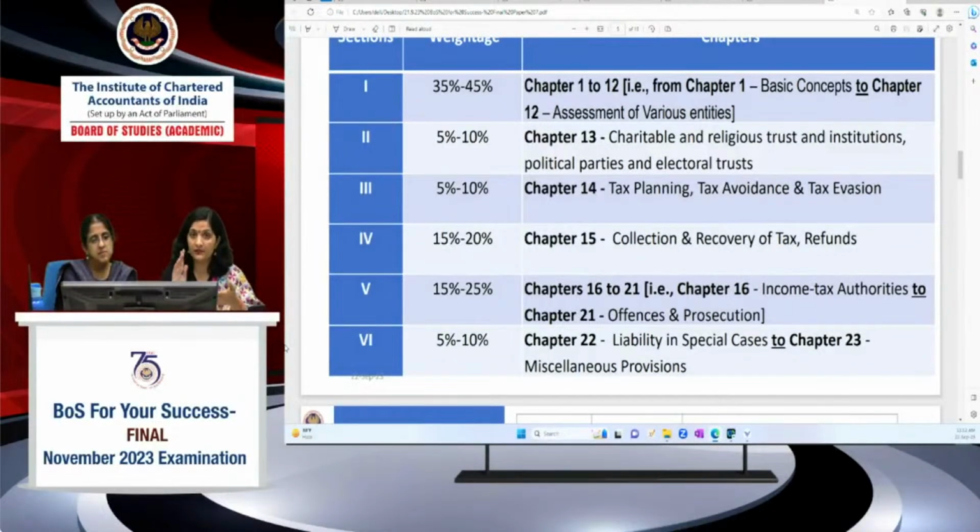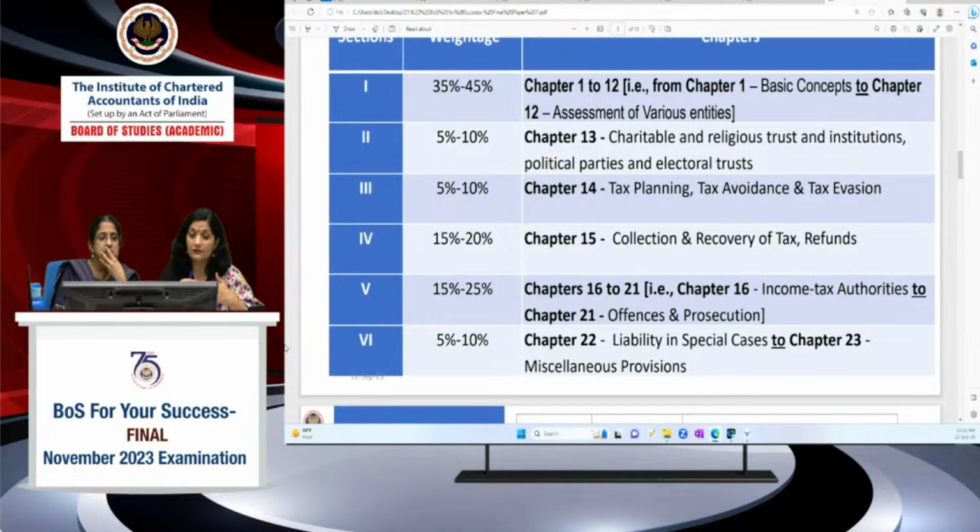So chapter 13 is only one chapter, and a question can come for 8 marks; generally it comes for 8 marks, or a 4 marks question. Many amendments are there. We are going to revise those amendments also with the help of one case scenario and one MCQ in this session. Then tax planning and tax avoidance, GAAR provisions are also there in this section. Generally a 4 marks question is asked from this chapter. 4 marks, only one chapter. Chapter 14 has 5 to 10% weightage assigned.